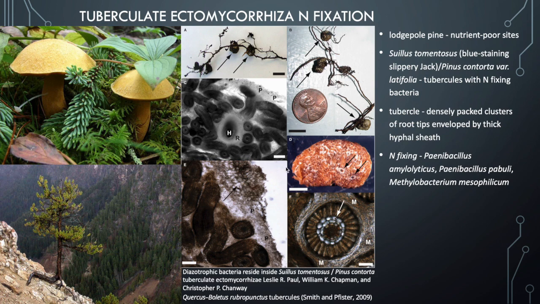These are tubercles formed by the root and this ectomycorrhizal species, and this addition of different species of nitrogen-fixing bacteria that are engaged in this symbiosis to allow the plant and the fungi to gain nitrogen. And of course, in return, the bacteria get nutrients and are looked after in this symbiotic relationship.